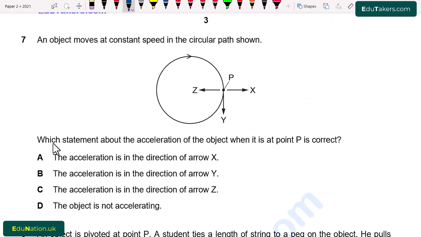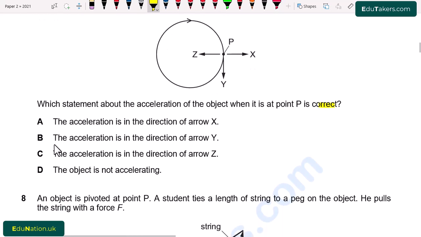Question number 7. An object moves at a constant speed in the circular path shown. Which statement about the acceleration of the object when it is at a point P is correct? A. The acceleration is in the direction of arrow X. B. The acceleration is in the direction of arrow Y. C. The acceleration is in the direction of arrow Z. D. The object is not accelerating.